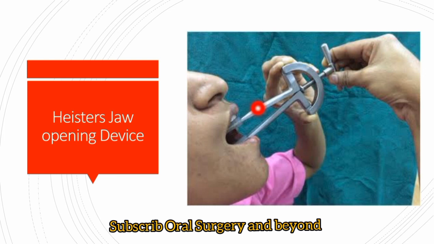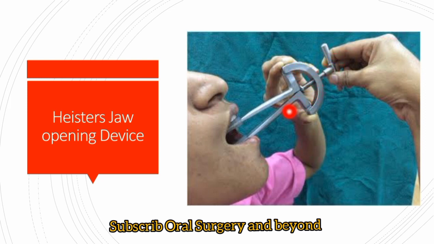Here the Heister jaw stretcher, or opening device, is placed anteriorly between the maxilla and mandible. Then we have to train the patient to place this device anteriorly and start screwing the device.